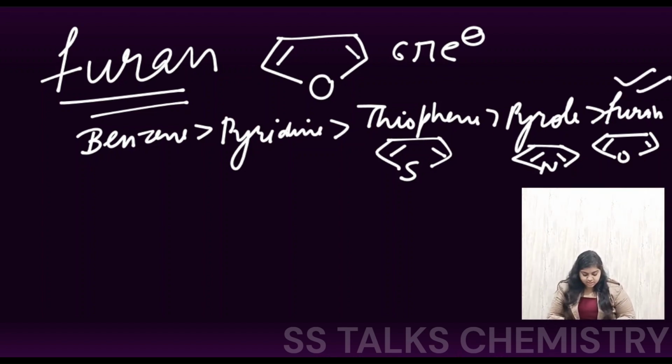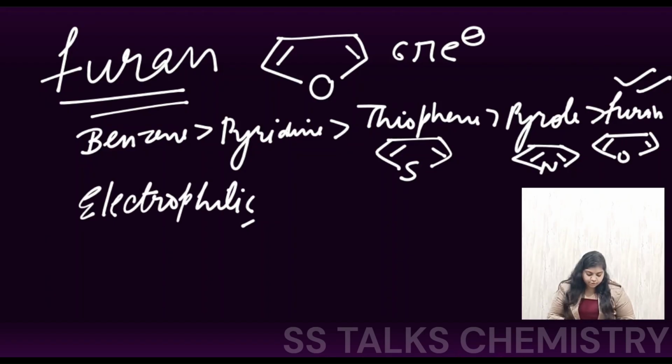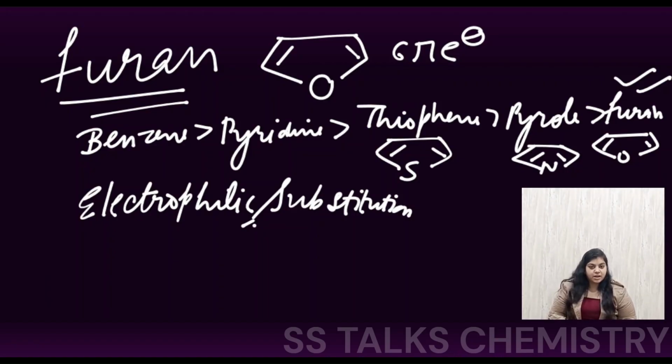Okay, so just like the pyrrole ring, this furan ring is also going to give electrophilic substitution reactions. Pyrrole was giving electrophilic substitution reactions, and here also we are going to see electrophilic substitution reactions only, and the positions where the attack is going to occur.